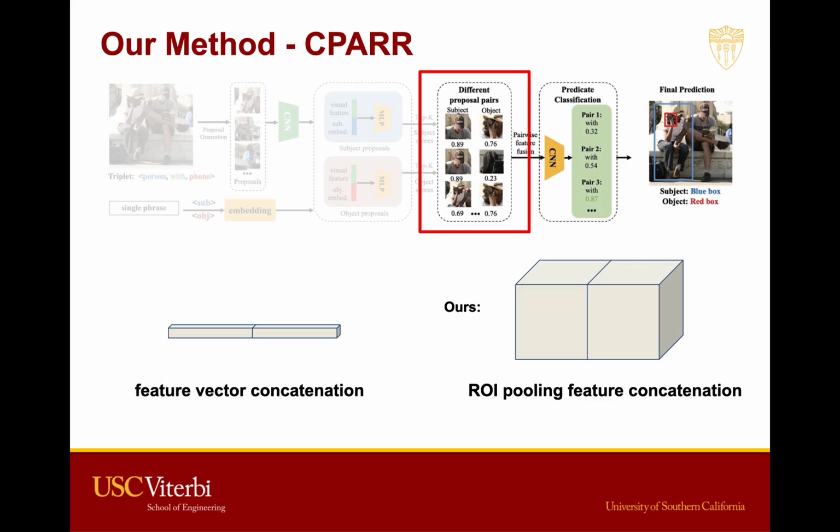Compared with using the feature vectors, ROI pooling feature both preserve the localization information as well as the appearance information. Moreover, it still keeps the combination between the location and the appearance of different parts in the enclosed bounding box. This greatly helps the final accuracy for predicate analysis. We made an ablation study for evaluating the benefits of using such feature instead of feature vectors in the results part, which we will introduce later.